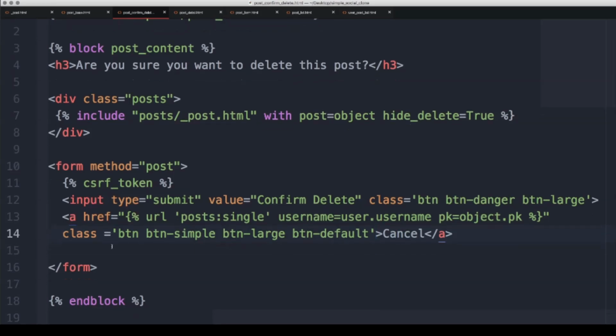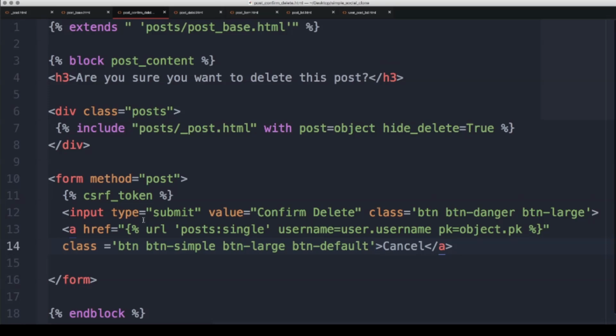That's the end of our form, and that should be the end of our block. So that is the confirm delete page. Essentially, it's just saying, okay, do you want to delete this? If not, take them back to the actual post, that individual post detail view.